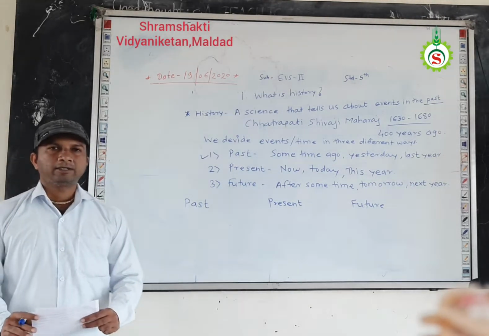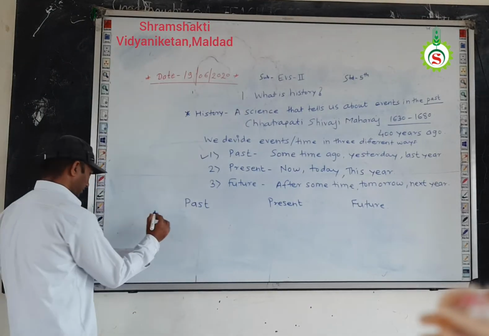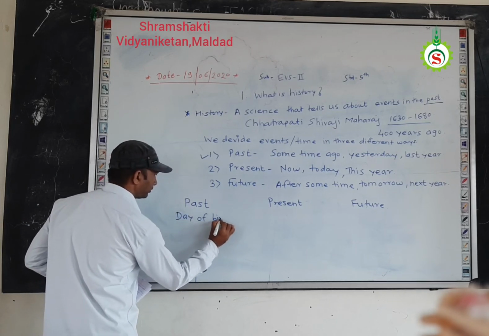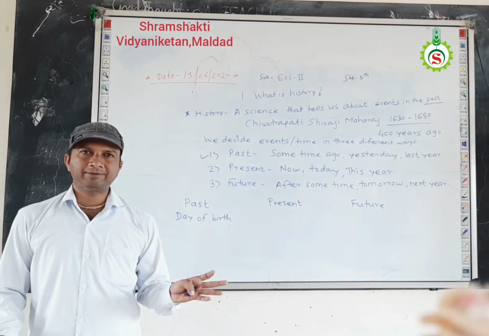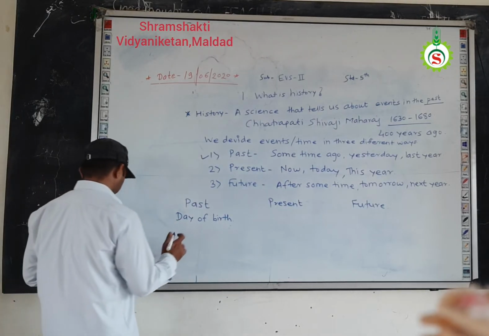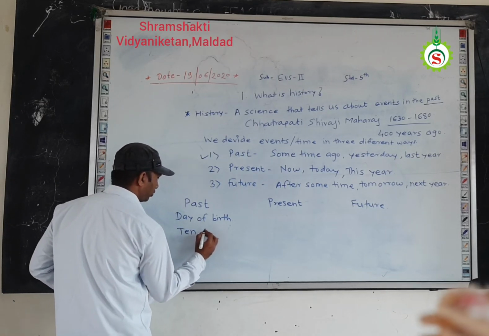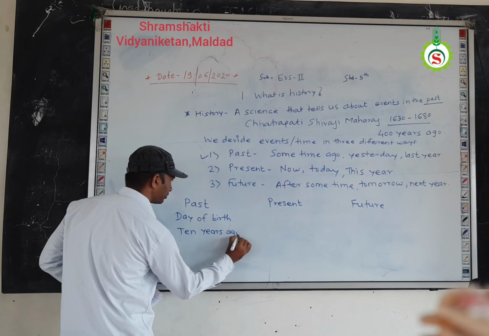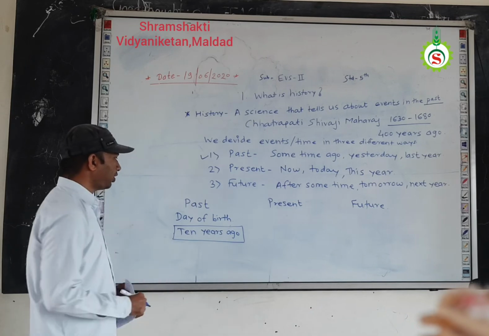Now, for example, today we are 10 years old. Okay. So what happens in the past, that day of birth means our event of birth is already takes place. Therefore it is a past event, and this is called as our day of birth. It takes place 10 years ago, because today we are 10 years old now. So 10 years ago.